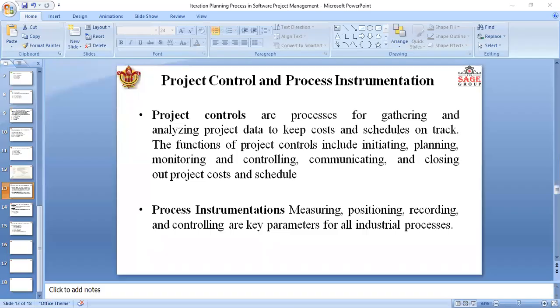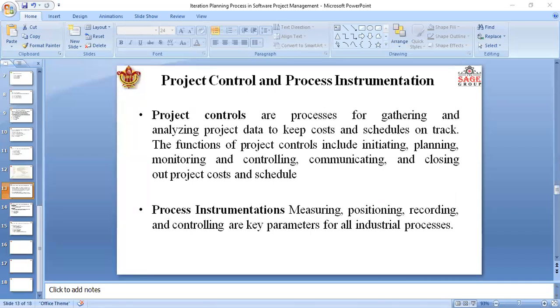What is process instrumentation? Project control is the process of gathering and analyzing project data to keep cost and schedule on track. You can also say that the functions of project control include initializing, planning, monitoring, controlling, communicating, and closing our project cost and schedule. So this is project control.